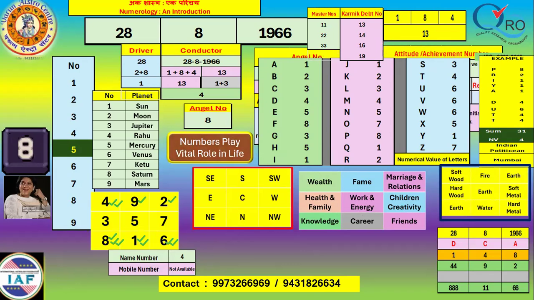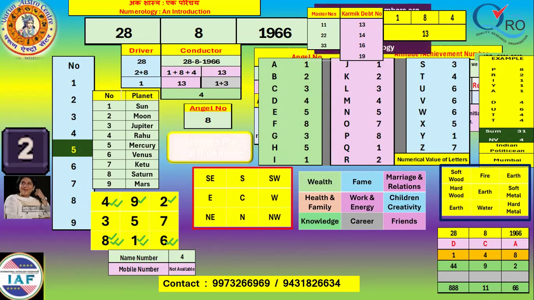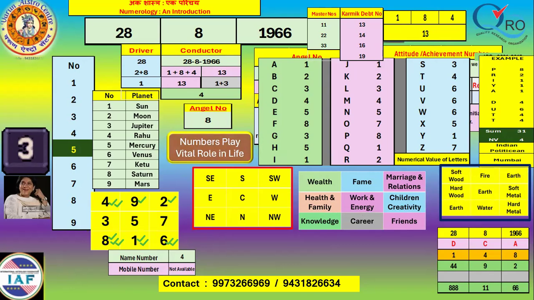So the name's first letter should not start with an inimical number of either the driver or conductor. And our last name should also not be an inimical number of the driver or conductor. Here we see 1 and 4 are contradictory to each other, and the angel number is also contradictory. Her name starts from 1 to 8, which is inimical to the 1. The list will come very soon.